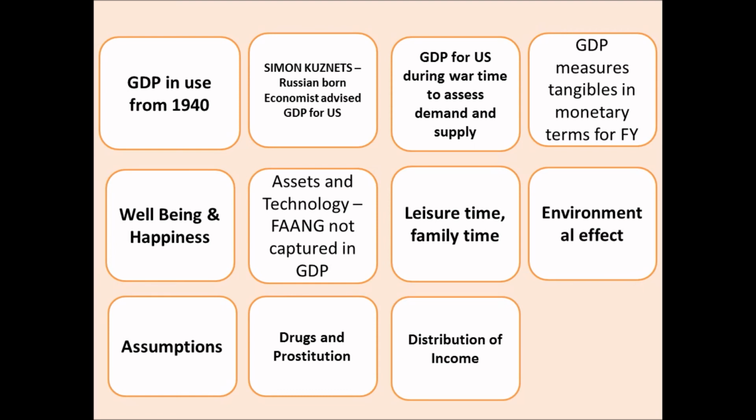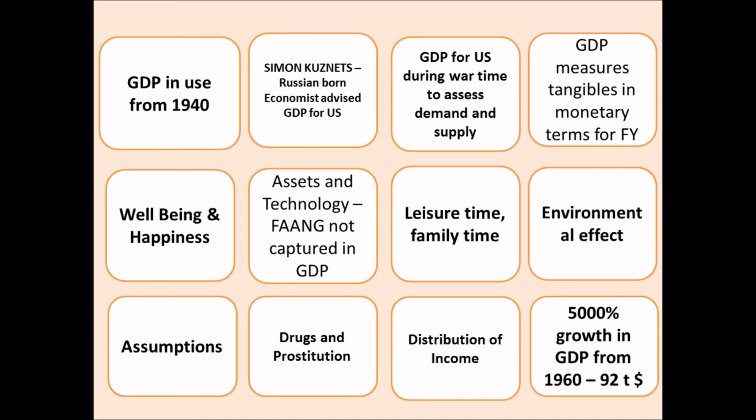The very important factor which is not captured in GDP is the distribution of income. For example, money accumulated in only a few hands will increase the GDP, and there are a lot of very poor and marginalized people who don't get enough income, which is not captured in the GDP.